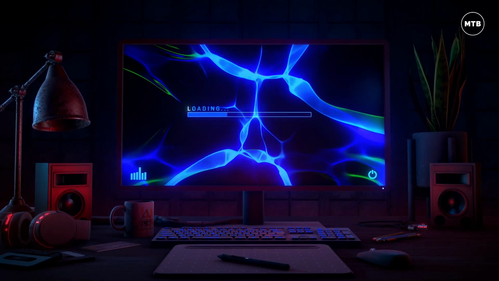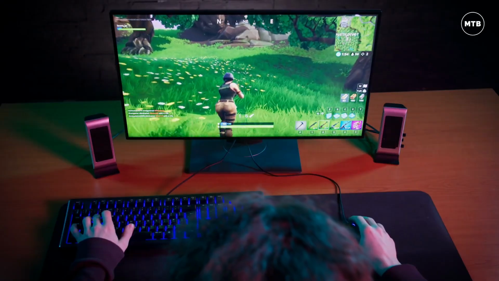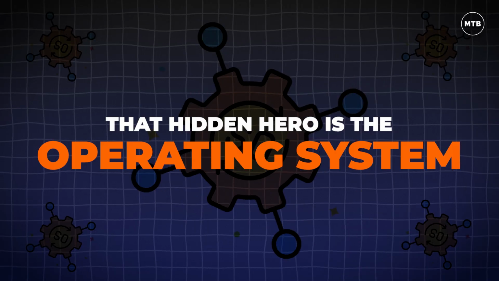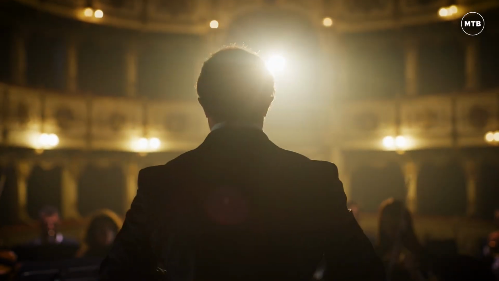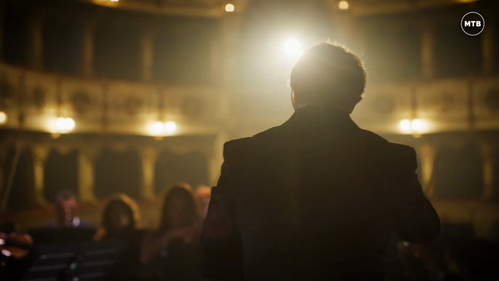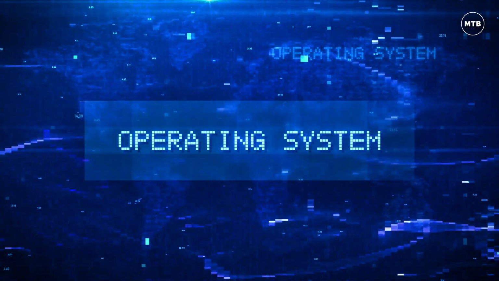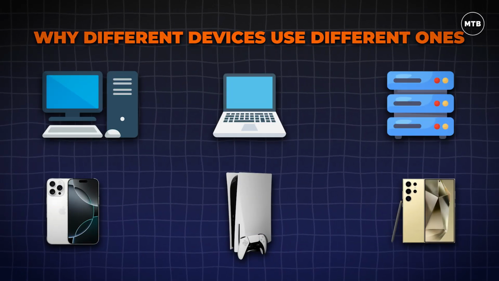Have you ever wondered what keeps your computer or phone ticking? Every time you tap an app or launch a game, an invisible system works behind the scenes to make it happen. That hidden hero is the operating system, or OS for short. It's like the orchestra conductor making sure every program and piece of hardware plays together in harmony. In just a few minutes, we'll unravel the mystery of operating systems, where they came from, how they work, and why different devices use different ones.